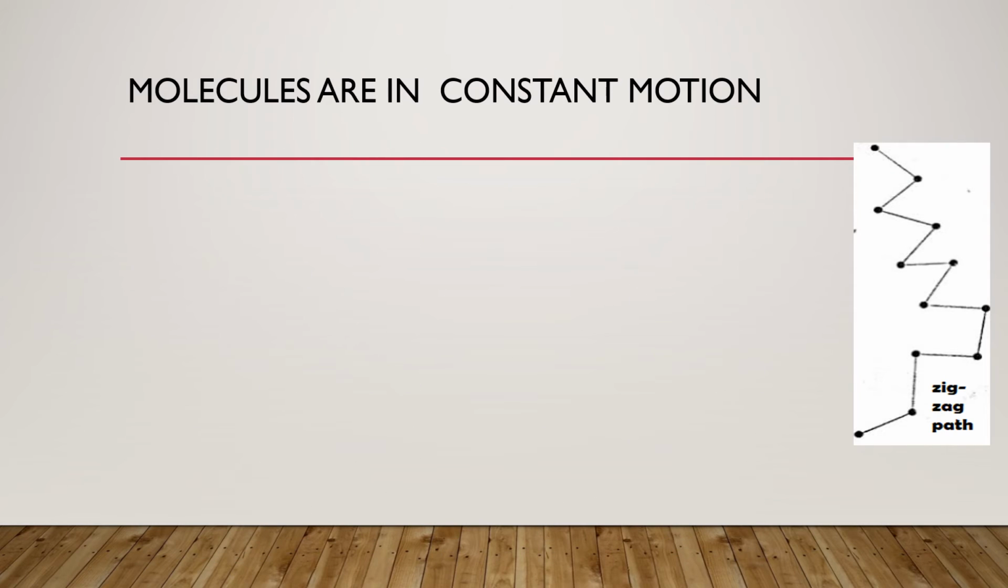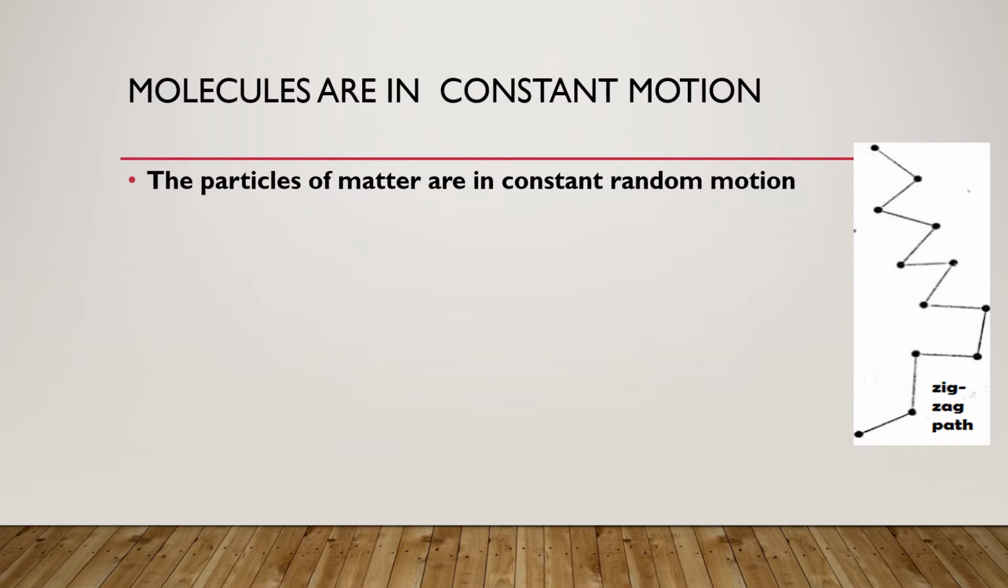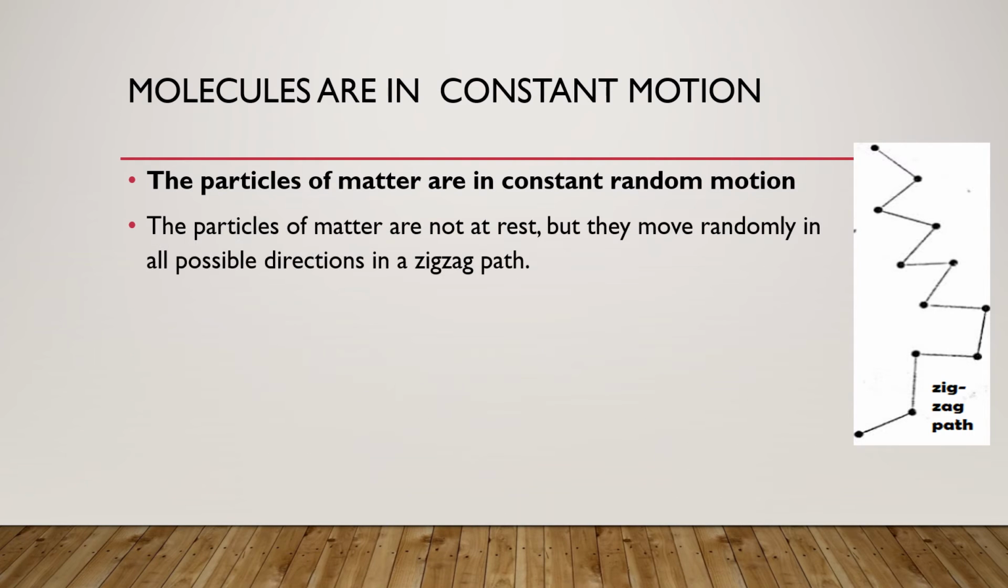Now, here we see the next point today. Molecules are in constant motion. The particles of matter are in constant random motion. What does random motion mean? That they can move anywhere. They just go about in a zigzag manner. This motion is called Brownian motion. So the particles of matter are not at rest, but they move randomly in all possible directions in a zigzag path.